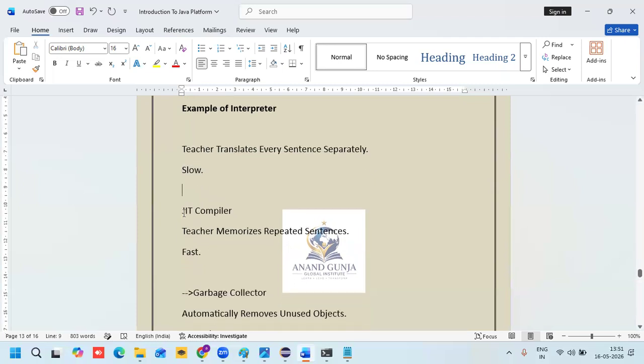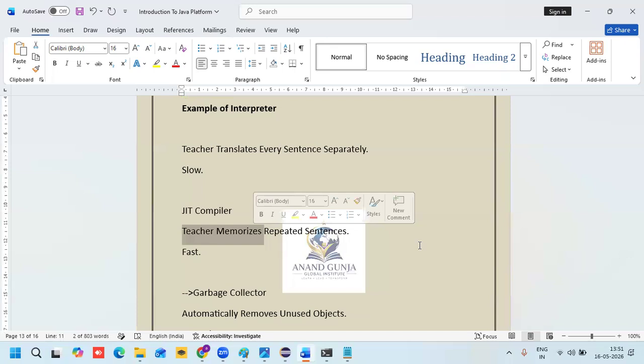But what does the JIT compiler do? The teacher memorizes repeated sentences. She can memorize repeated sentences easily. Got my point? So she will memorize them. That's it.